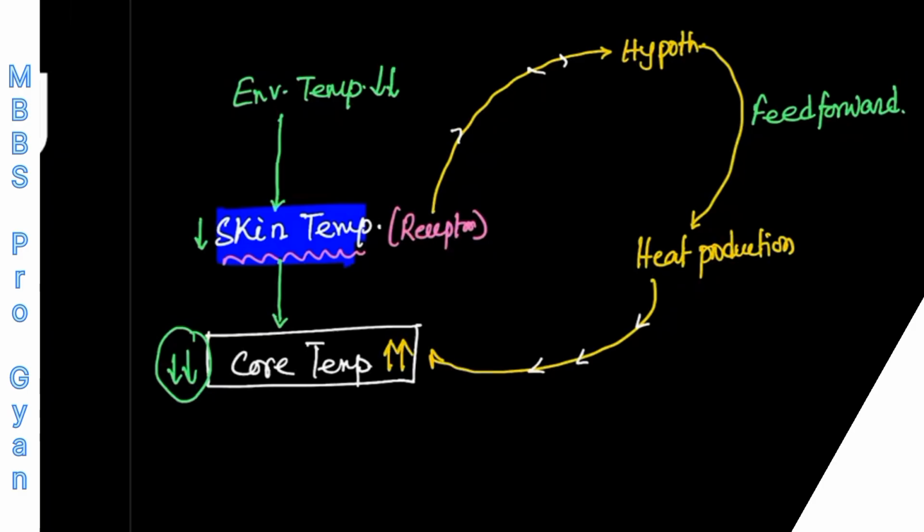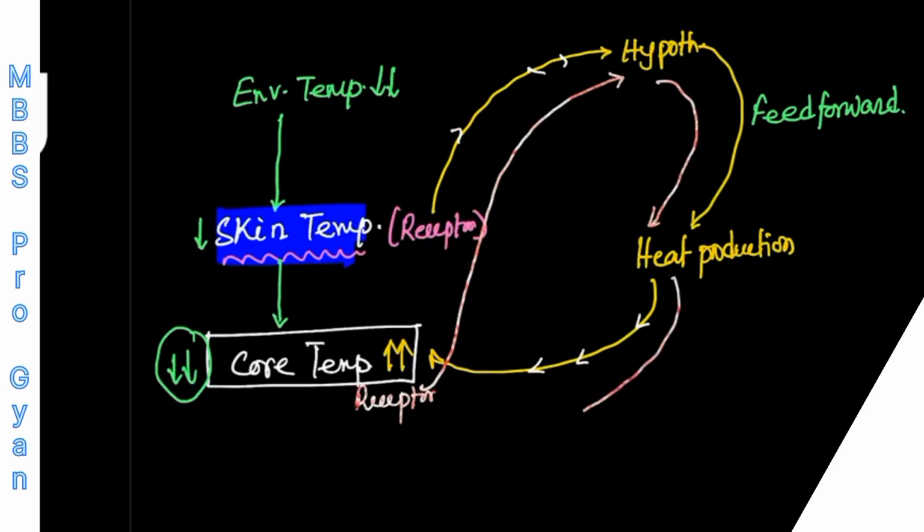Now, if your core body temperature has decreased, again there are certain receptors at the level of the internal organs, and those receptors will again send a signal to the hypothalamus. The hypothalamus will activate this heat production system, and this heat production will try to raise the fallen core body temperature.